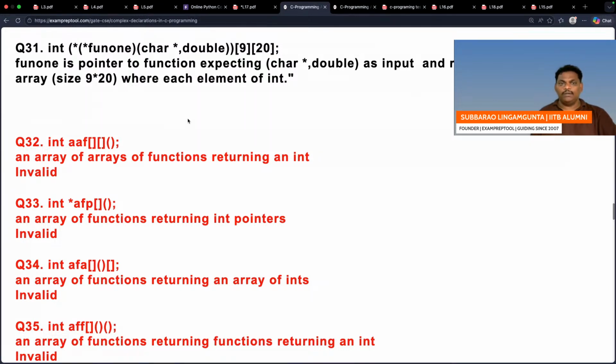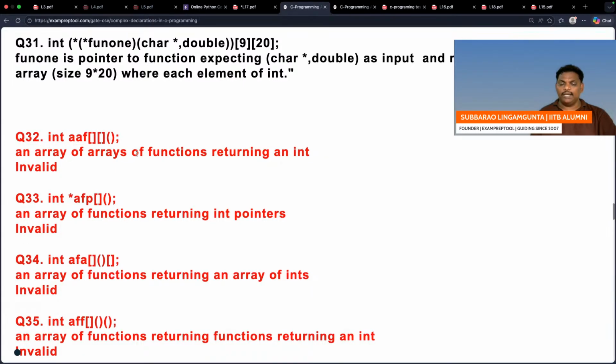It's a very interesting one. Please be careful. I will read this. Fun1 is a pointer to a function expecting two things as input and returning a pointer to an array of 9 rows and 20 columns, where each element is an integer. Excellent problem.